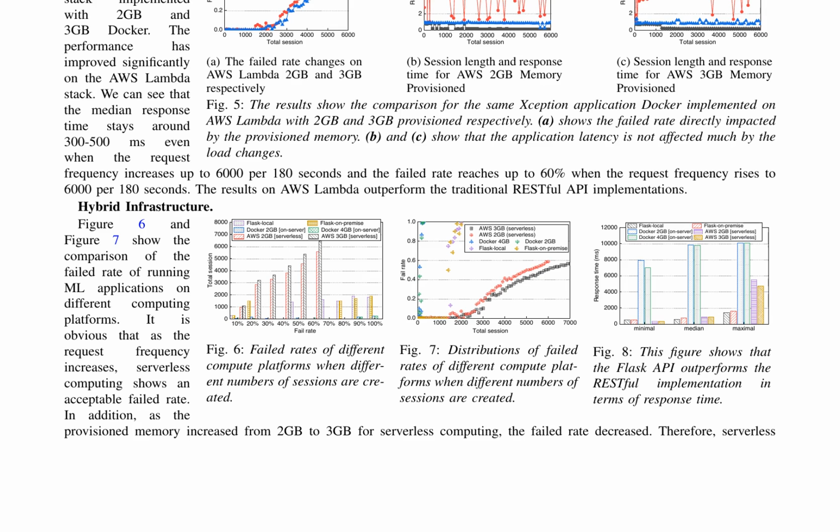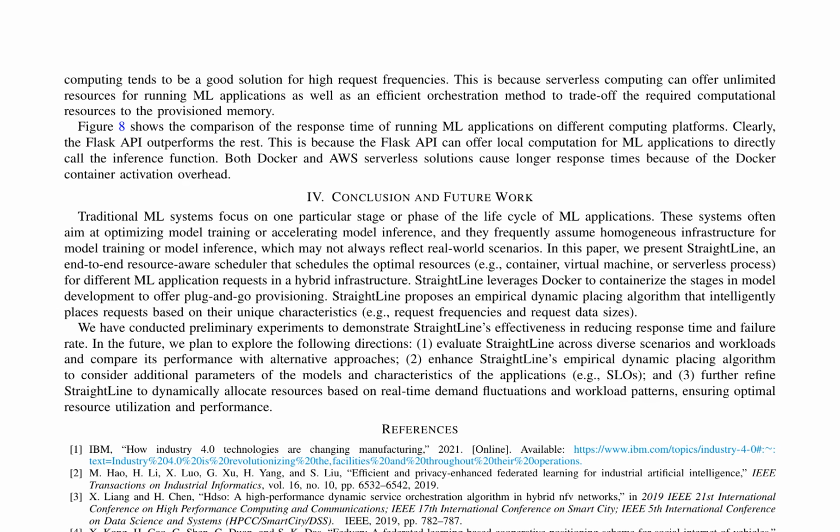Figure 8 presents a comparison of the response times of the different compute platforms. The Flask API outperforms the RESTful implementation in terms of response time. The results demonstrate the improved performance of the hybrid infrastructure, particularly with the use of serverless computing. Overall, the authors highlight the advantages of serverless computing in terms of failed rates and response times, particularly when provisioned memory is increased.